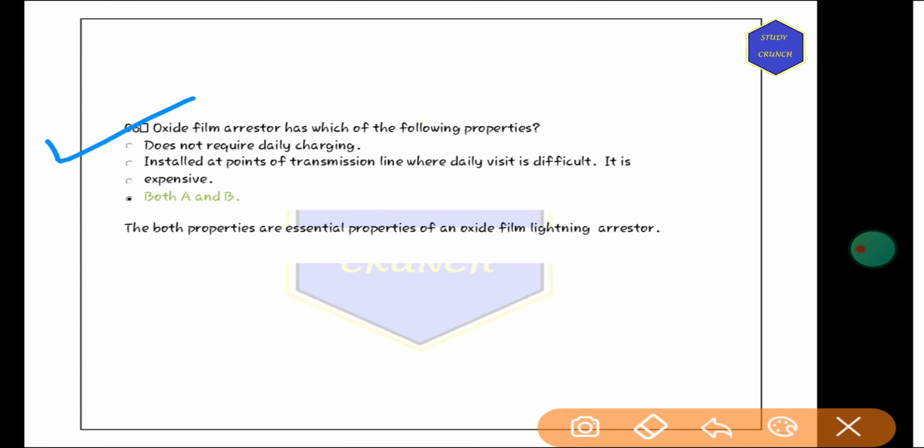Next, oxide film arrestor has which of the following properties? It does not require daily charging, it is installed at points on the transmission line where daily visit is difficult, it is expensive, or both A and B. So basically the properties are that it does not require daily charging and is installed at points of transmission which are very difficult to operate. So both A and B is the correct option. This is the essential property of oxide film lightning arrestor.